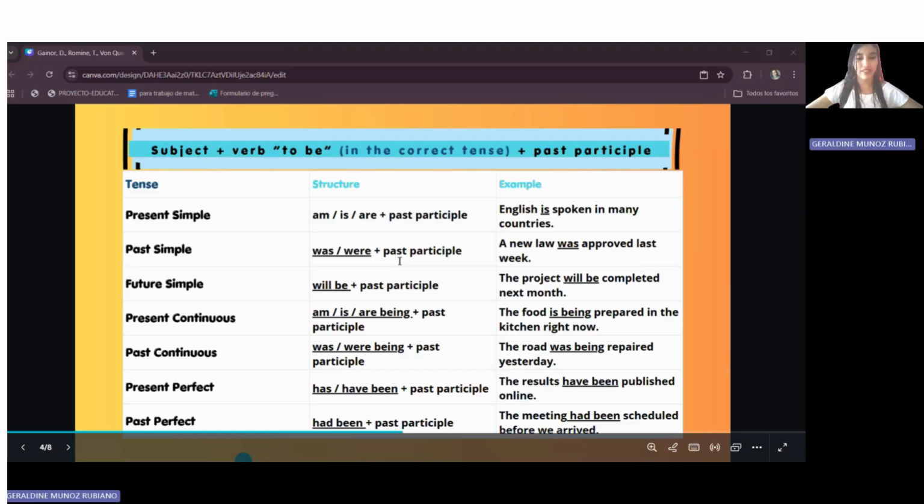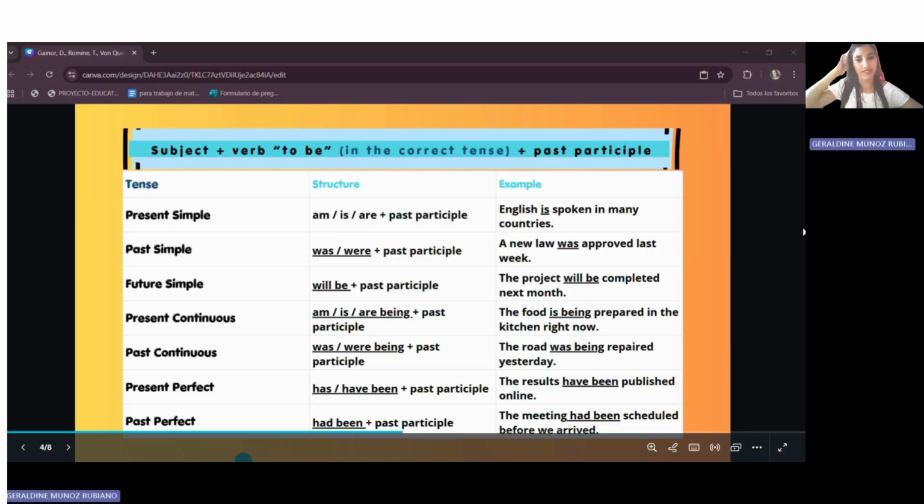Another example, in the past, a new law was approved last week. Was shows the past, and approved stays the same form. Approved is a regular verb that doesn't change.